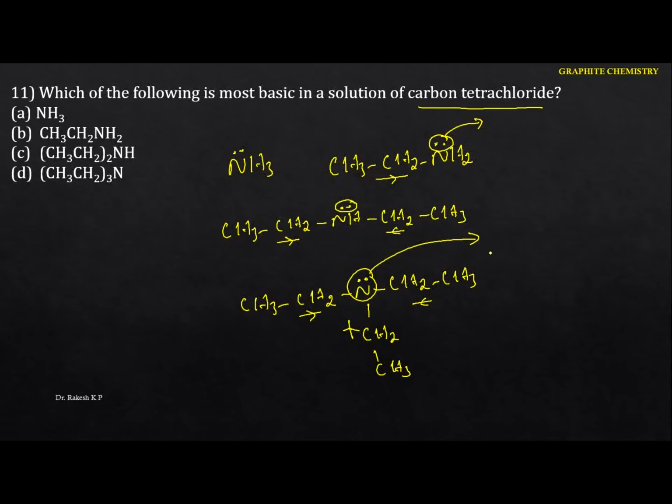If we are talking about polar solvents like water, in that case secondary amines will be more basic. But in this case, it mainly depends upon the electron density present on the nitrogen atom. The more electrons on the nitrogen atom, the more basic it will be. Hence in this case the option is D. Okay, so next one.